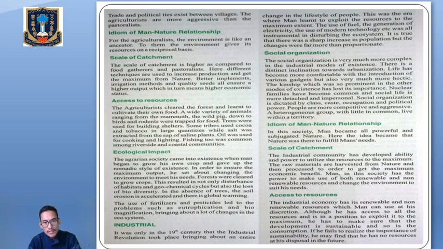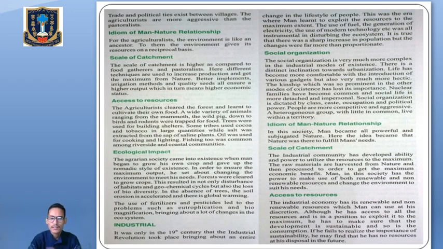The scale of catchment is higher as compared to the food gatherer and pastoralist. Here different techniques are used to increase the production and get the maximum from nature. So the two modes of existence, hunter and gatherer, and pastoralists, were not able to utilize the resources provided by nature to the maximum level.